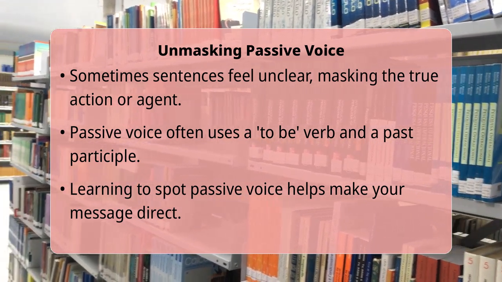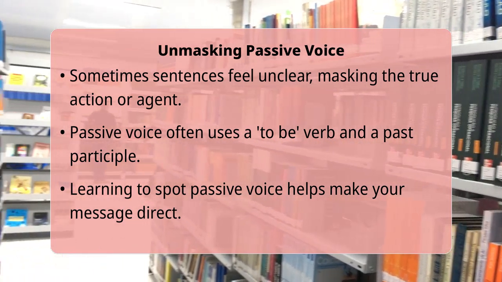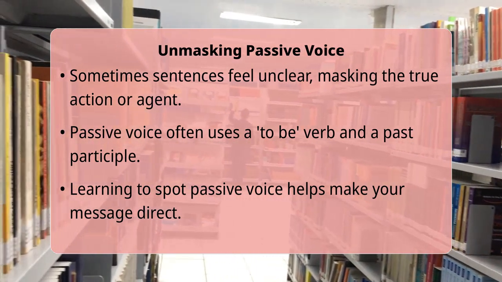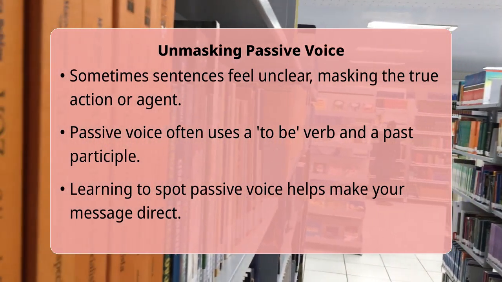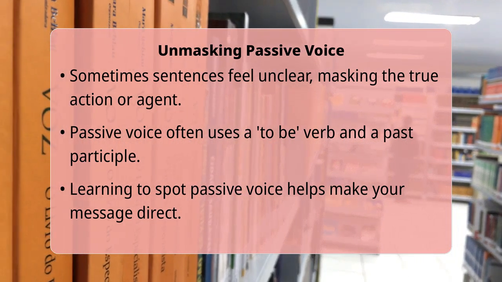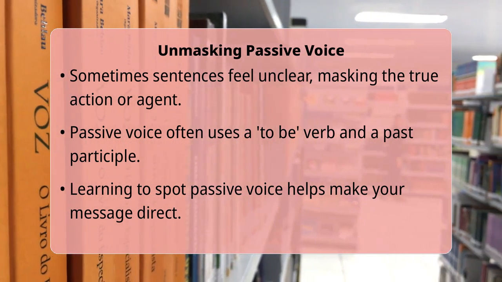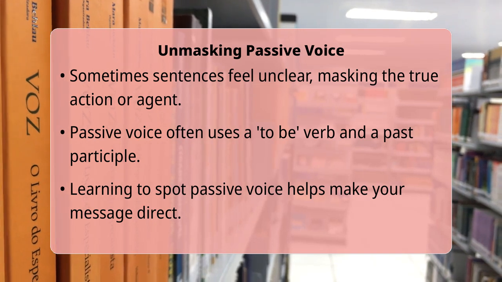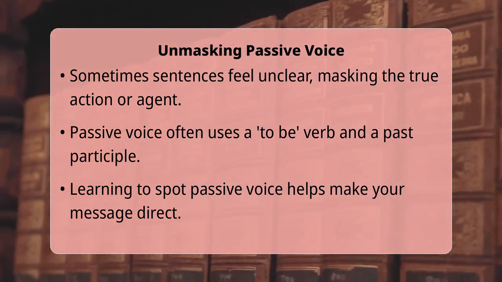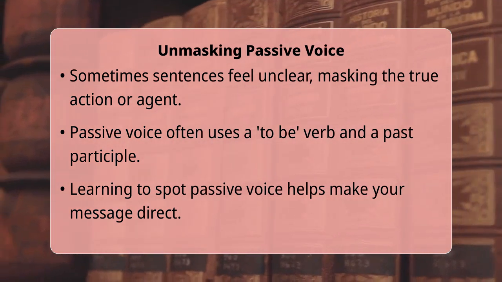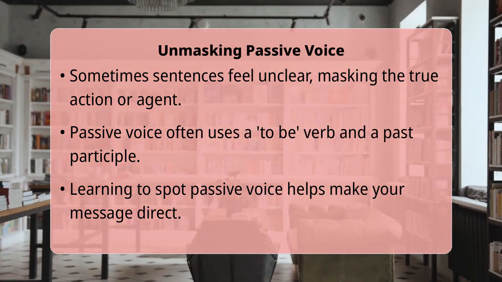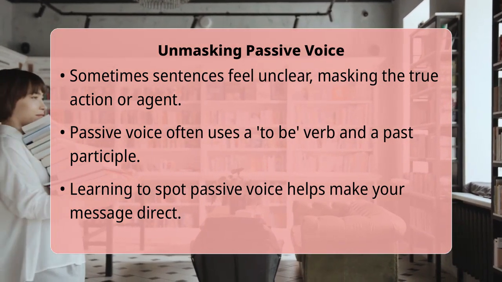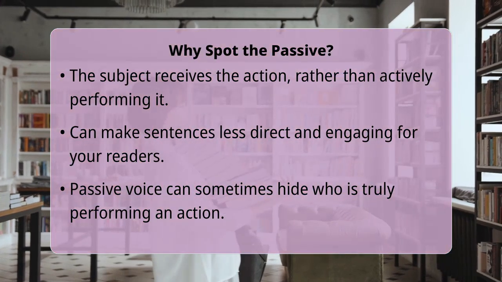Well, you can identify passive voice sentences primarily by looking for two key components. First, you will find a form of the verb to be, and second, that to be verb will be immediately followed by a past participle. If you spot these two elements together, there is a very high chance you have found a passive voice construction. Passive voice occurs when the subject of the sentence receives the action rather than performs it.